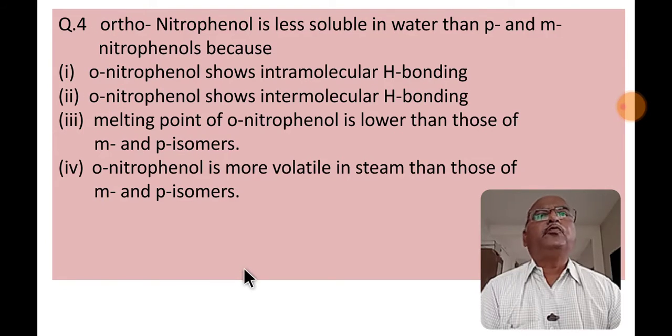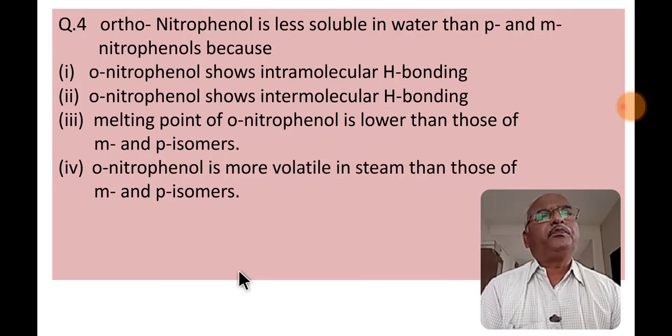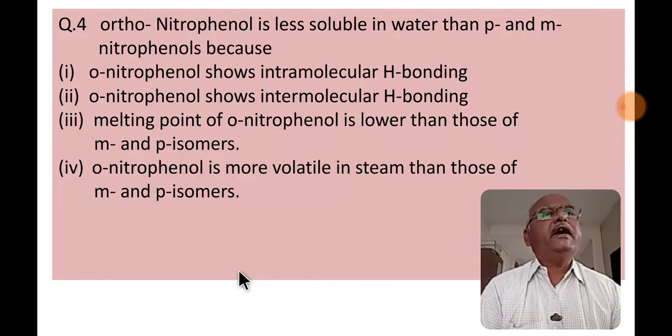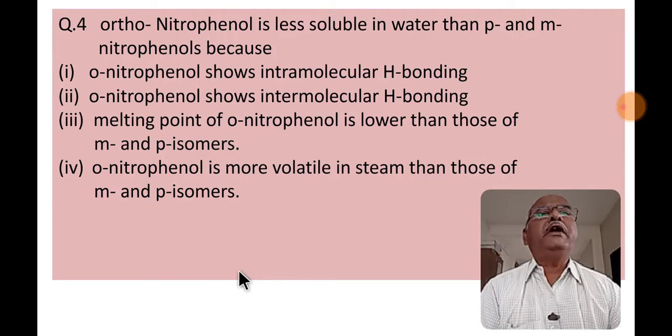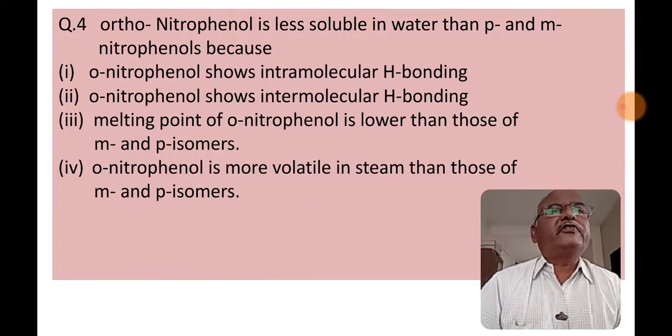Come to the fourth question. Orthonitrophenol is less soluble in water than para and metanitrophenols because. So read all the options carefully and select the correct answer.